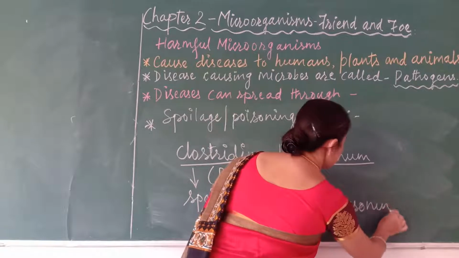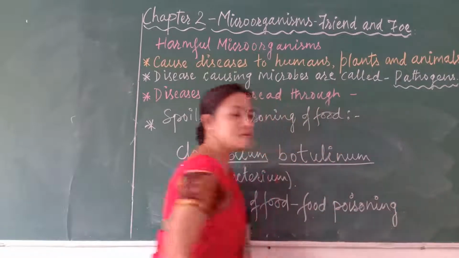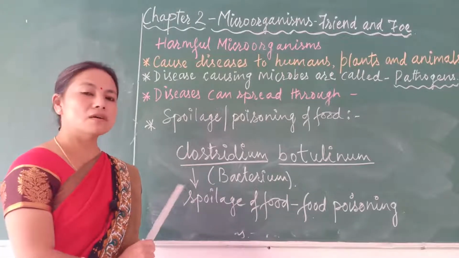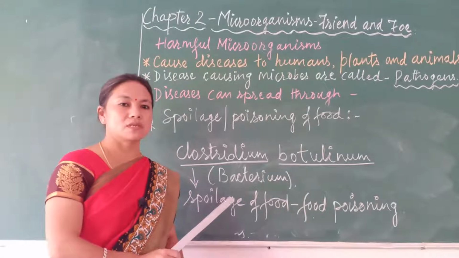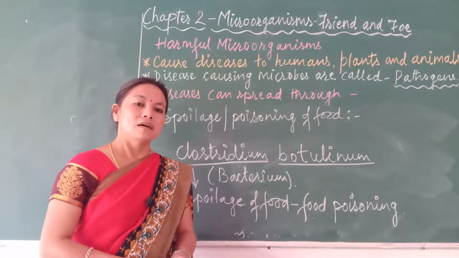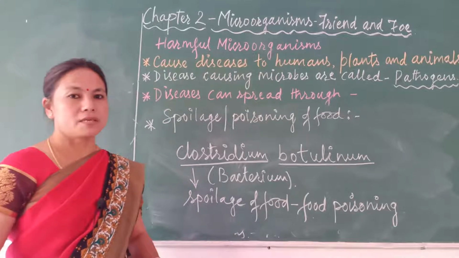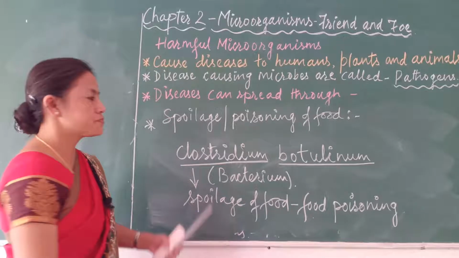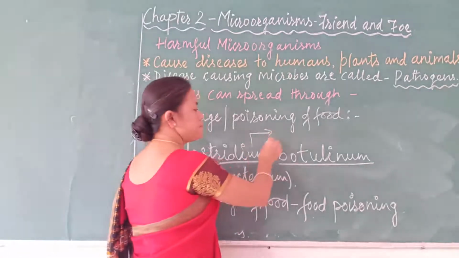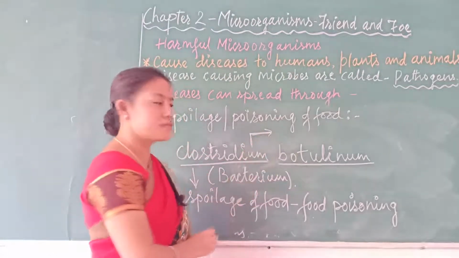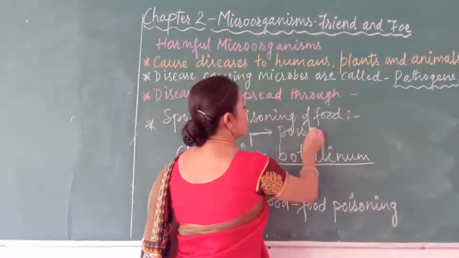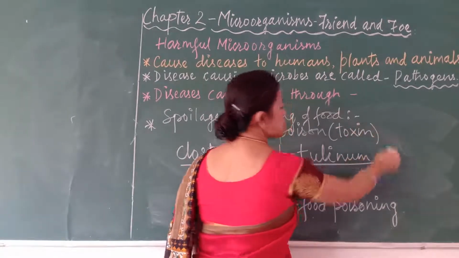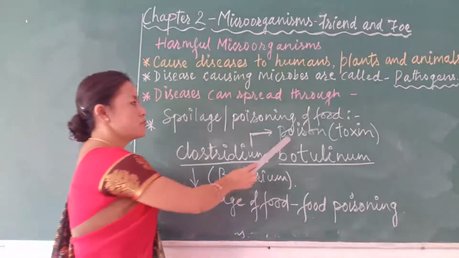And this food poisoning is usually seen in stale food. Stale food means basi khana. If it is uncovered, if it is not properly cooked, if it is cooked in an unsanitized environment, then that kind of food may contain this bacterium. This bacterium will produce one poisonous substance, or we can also simply say poison, but it is actually a toxin. Toxin means poison only.